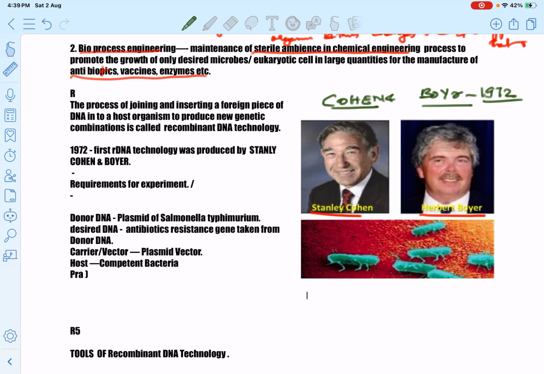Okay, let's start with the rDNA technology. First, we have to know about some more topics, some more points. Our body wants some desired characters that we quest for.